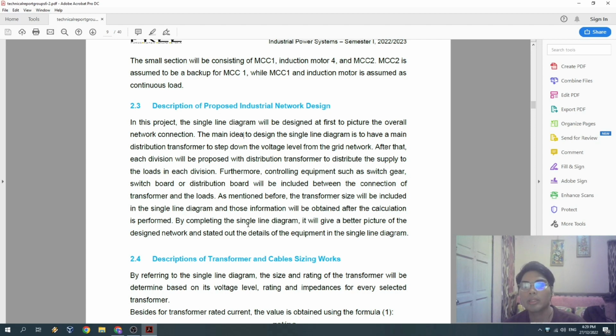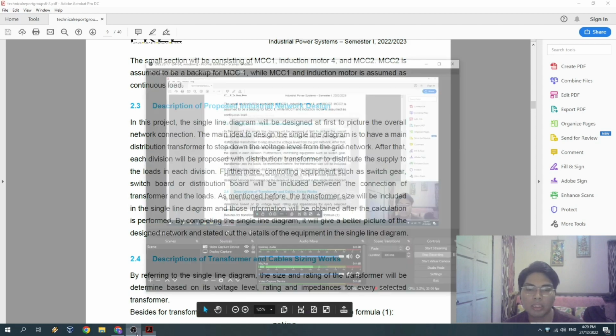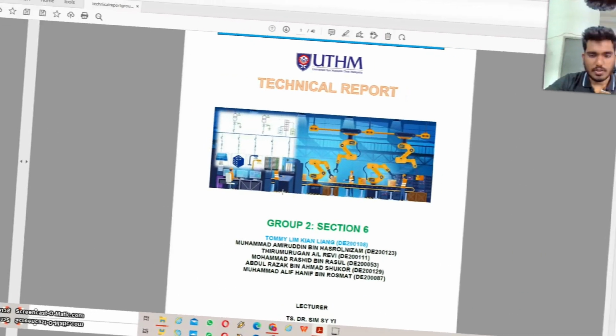So we can say that by completing the single line diagram, it will give us a better picture of the design network and state out the detail of the equipment in the single line diagram. So I think that's all from me. Thank you.